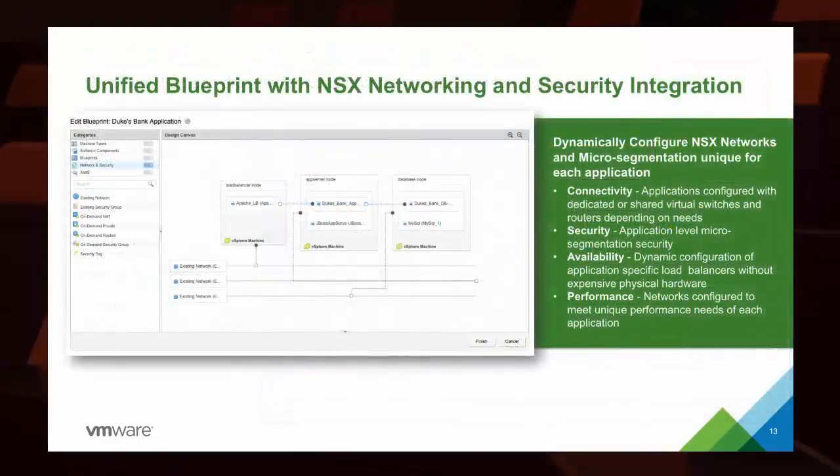So when we're creating things with NSX, we now have that security integration inside of this space. And you can see some of the different types of things that we can create. We can leverage existing networks, existing security groups, or security tags that were defined, again, by the security admin.